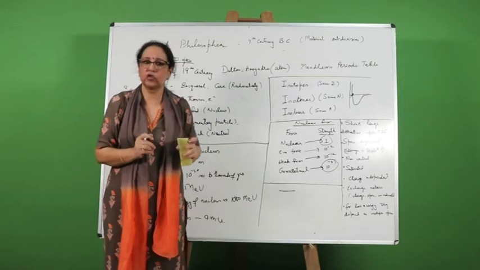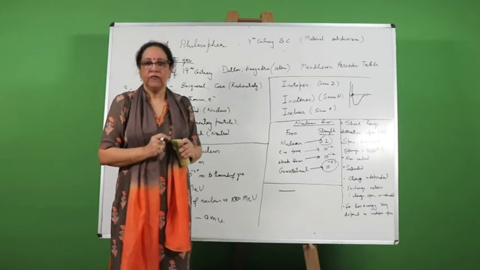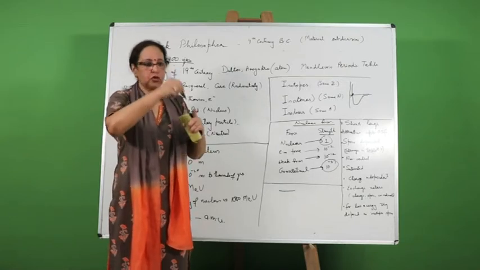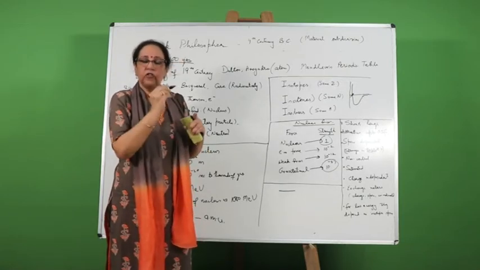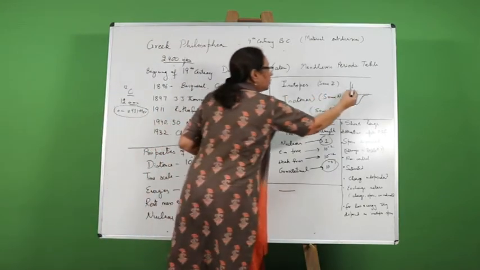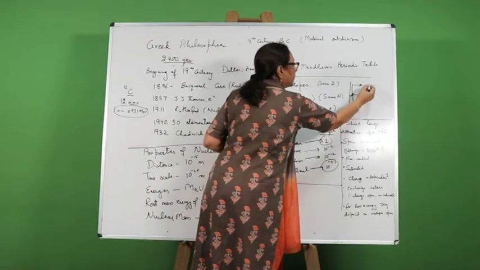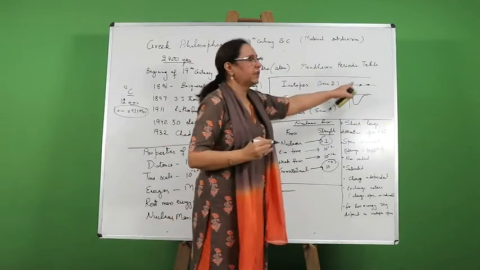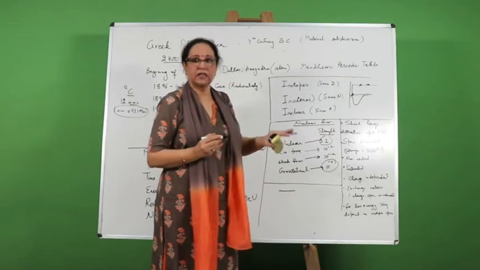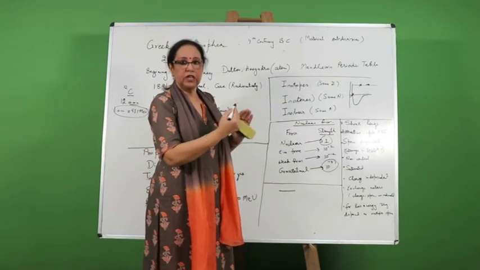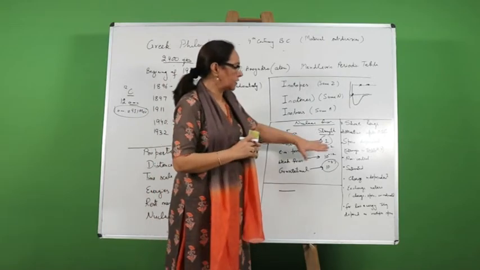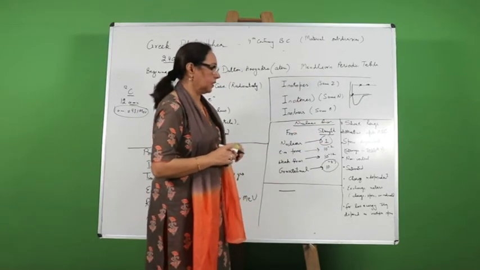For example, in a classroom, if 30 students are sitting, say student 1 is sitting in the center and the rest of the students are 1, 2, 3, 4, 5 like that. The force between the first student and the second student, if they sit like this, this student can interact only with the second student. This student cannot interact with the 30th student. Same is the case for nuclear forces. They are saturated. The two nucleons which are very near to each other, the nuclear forces are acting amongst them, and they are not acting amongst the particles which are far from each other.